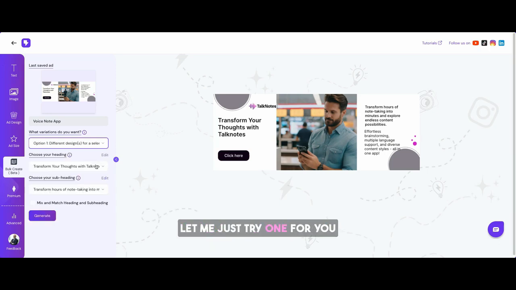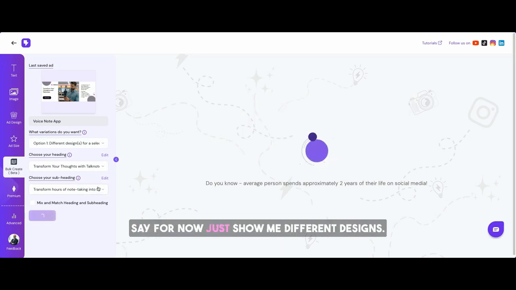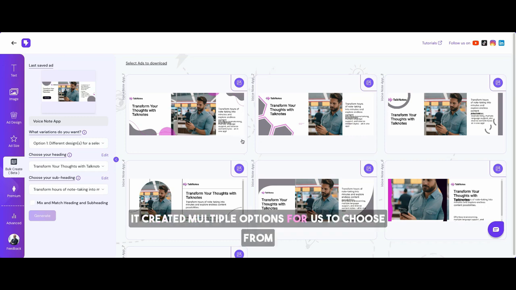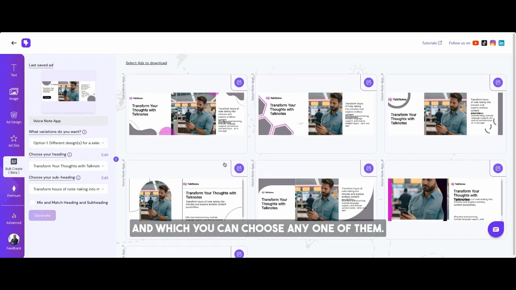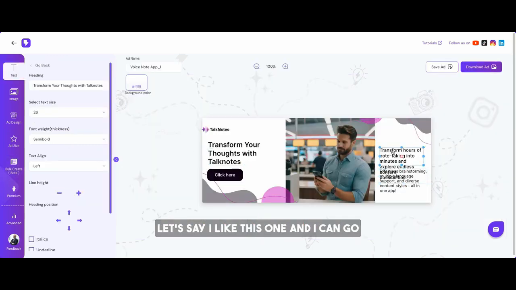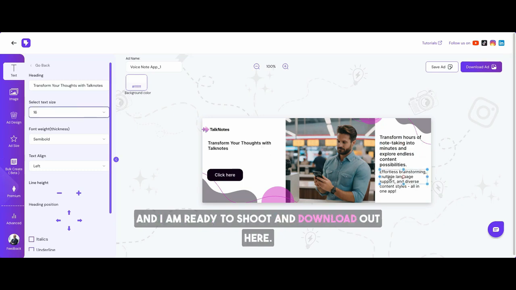Let me just try one for you here to show you how it works. You also have an option to mix and match headings and subheadings. AI is generating different options for you, so you can choose those, or we can say for now, just show me different designs. Let's see what it gives us. Wow, it created multiple options for us to choose from, and you can choose any one of them. Let's say I like this one, and I can go and move it around a little bit, change the size, and I am ready to shoot and download out here.